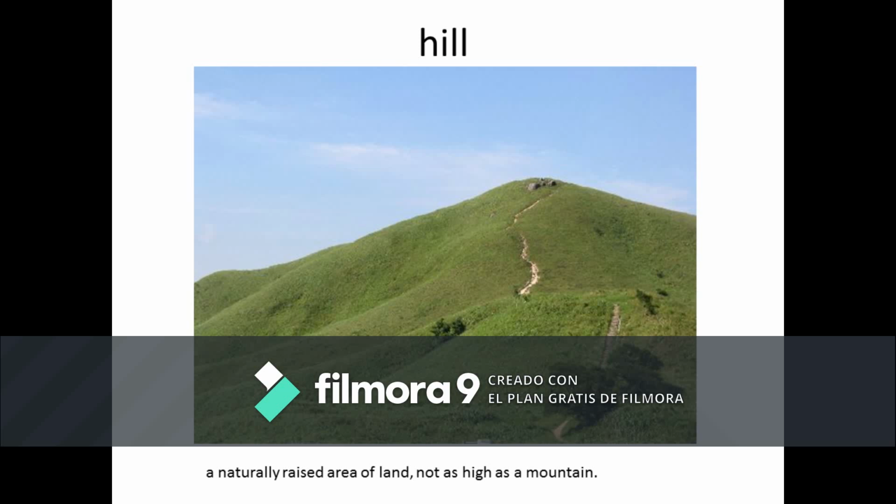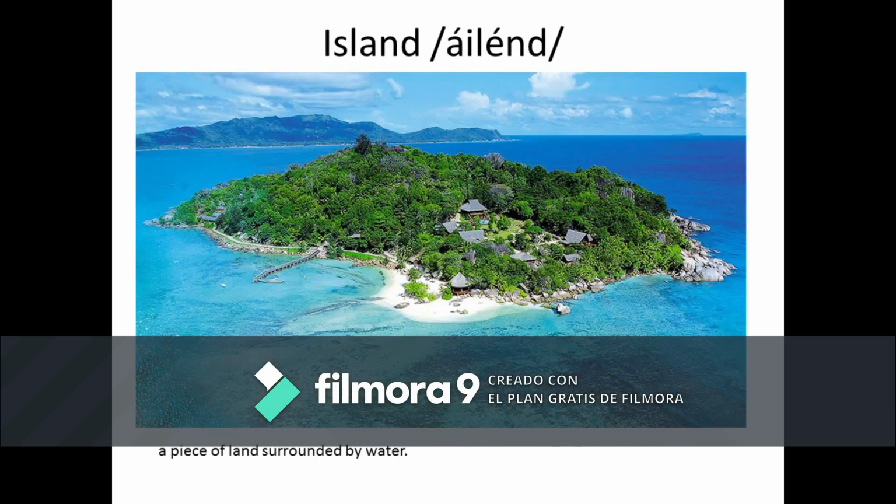Hills are generally smaller. So any collection of land that does not look flat, that has a little elevation, the first, which is not as high as a hill, is known as a mound. Then is a hill, and then is a mountain. So hill is a naturally raised area of land that is not as high as a mountain.